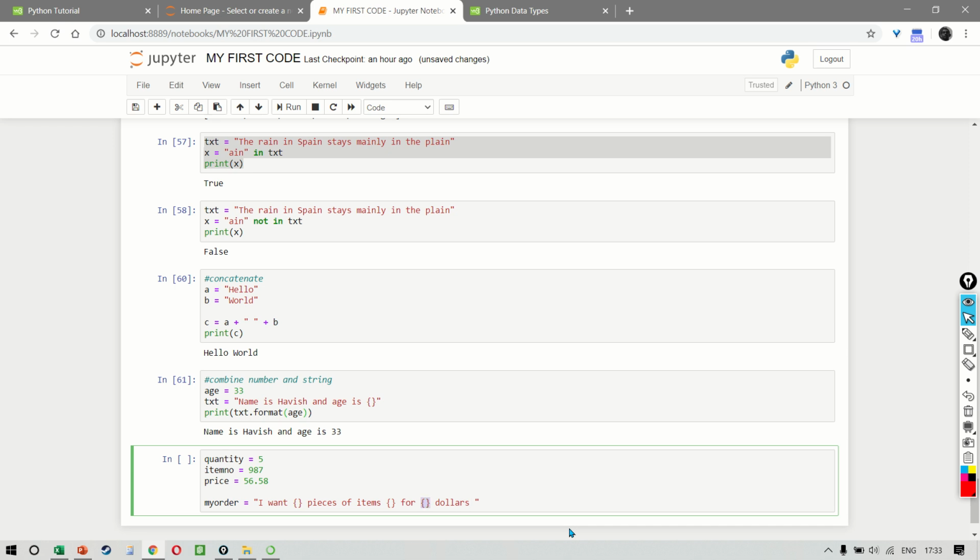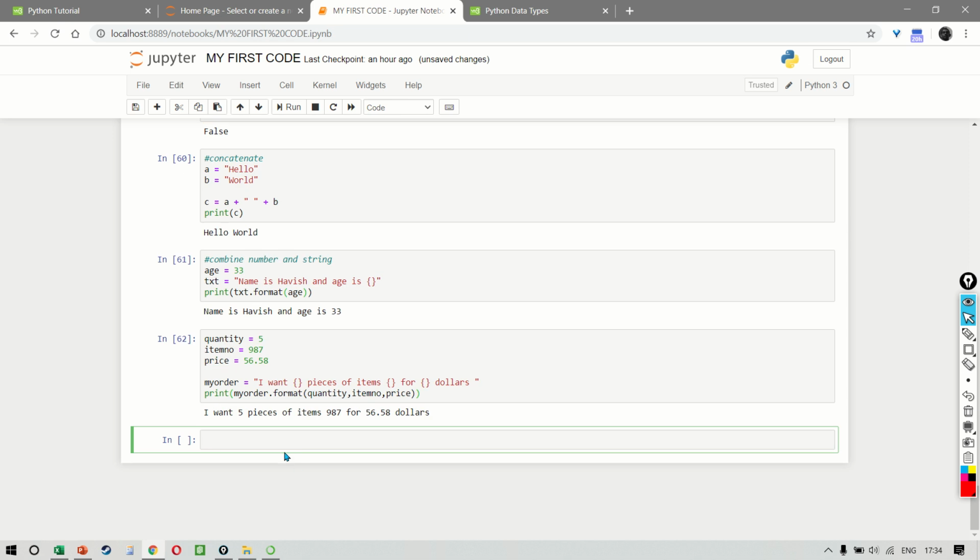and then another curly brace and dollars. So remember, we have kept three placeholders here because we have three different variables with us: quantity, item number, and the price. How will we get the final result? Now we can say print my order dot format, and in this we can simply choose the order, which is quantity, the item number, and then the price. And once we have done this, the result will come as "I want 5 pieces of item 987 for $56.58", like this.